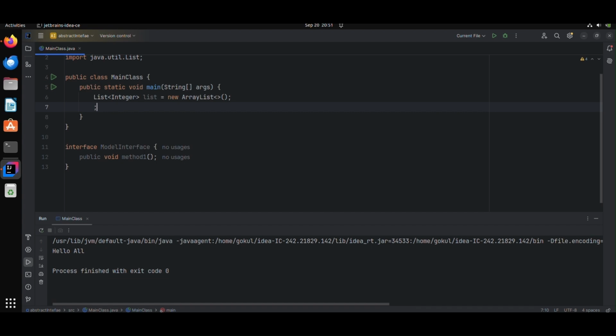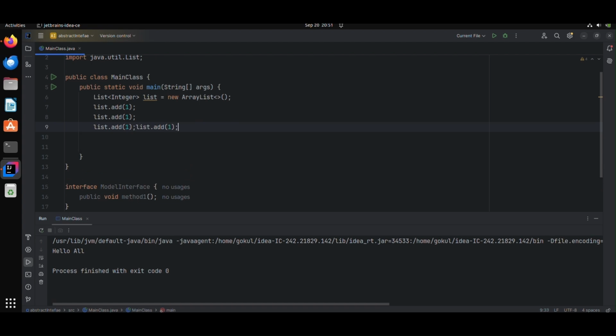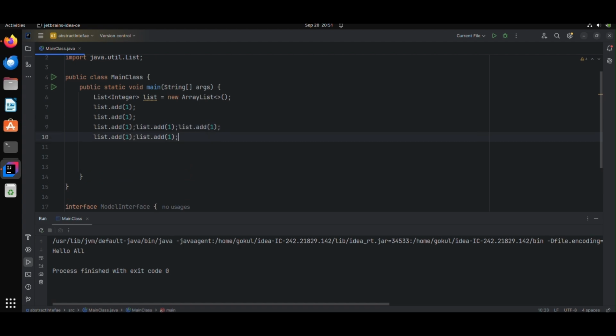I'm going to add a few elements to this list, giving different numbers, just some from 1 to 8 or 7.